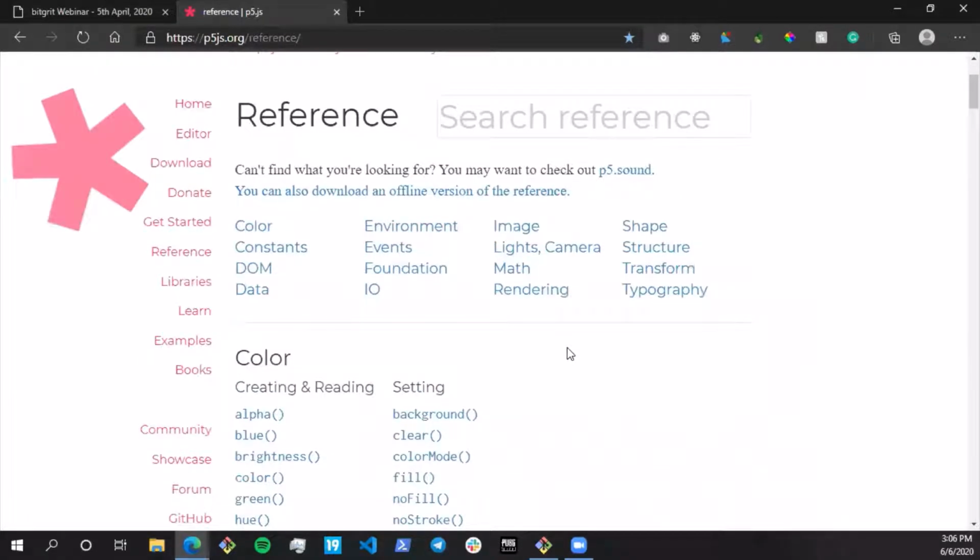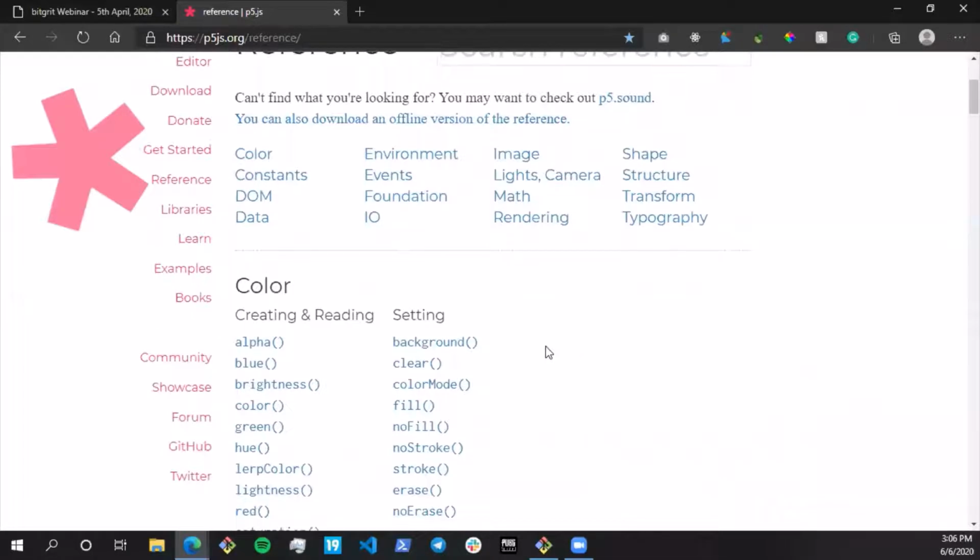Personally, I have worked a lot with P5 for the past 2 years. It has been an amazing experience working with P5 because I myself like to play as well as build games. If I want to create a light game which is browser friendly and you can easily host it and play it online, P5 really helps us do that with minimal amount of code. So here's the documentation. I'm just going to send this link to you.